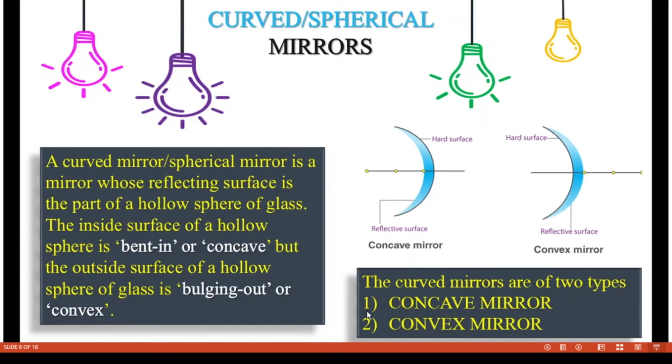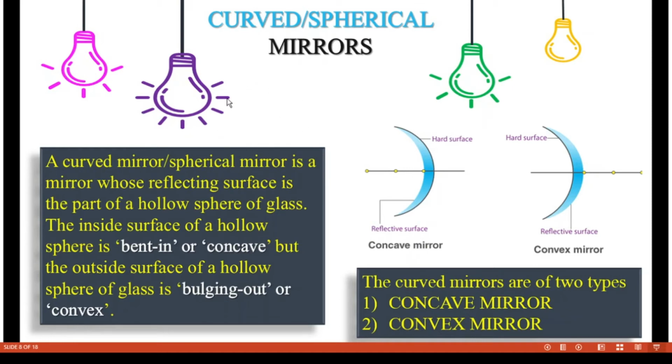Curved or spherical mirrors. Curved or spherical mirrors are basically of 2 types. One is the concave mirror and the other is the convex mirror. What is a concave mirror? A curved or spherical mirror is a mirror whose reflecting surface is a part of a hollow sphere of glass. For example, take a tennis ball.